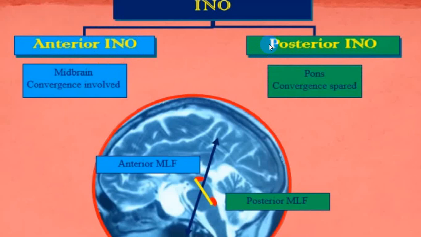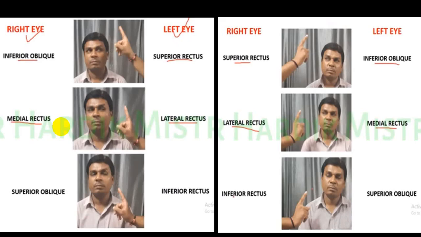Again repeating, posterior is close to the pons, P for pons. In the pons there is no convergence center, hence convergence is spared. While in the anterior part there is a convergence center, close to the midbrain, present close to the third cranial nerve nucleus, which we call the pretectal nucleus, and that is also damaged along with the medial longitudinal fascicle. We call it the anterior portion of the medial longitudinal fascicle. You will have internuclear ophthalmoplegia plus convergence being affected. So when there is a combination of these two, you call that anterior INO.